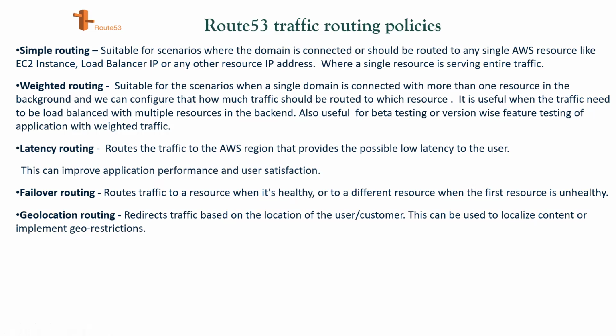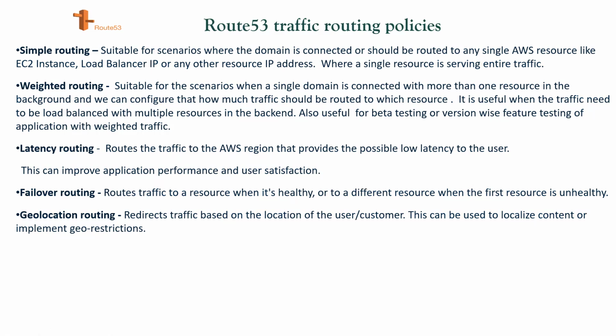Yeah, so let me explain it very clearly. You are planning a big portal and you are planning to host that on AWS, and for that you have configured 3 or 4 or multiple EC2 instances. In all the EC2 instances or virtual machines, you have hosted the same application, same website.